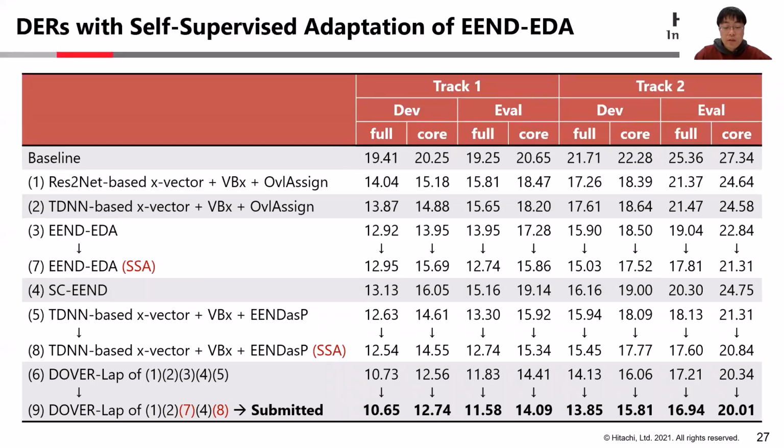These are the results. Replacing the EEND-EDA model with that with self-supervised adaptation improved DER on the evaluation set in both the EEND-EDA-based system and the EEND as post-processing system. The final DOVER-Lap results were slightly improved by using self-supervised adaptation, and this System 9 was used for our final submission.